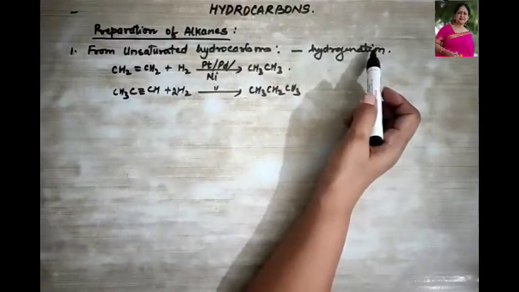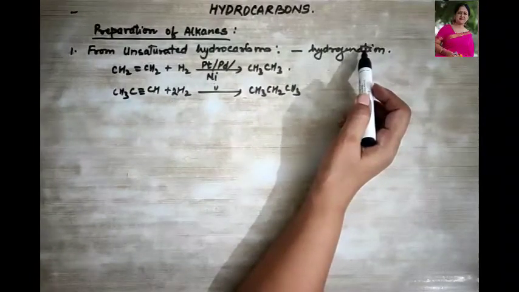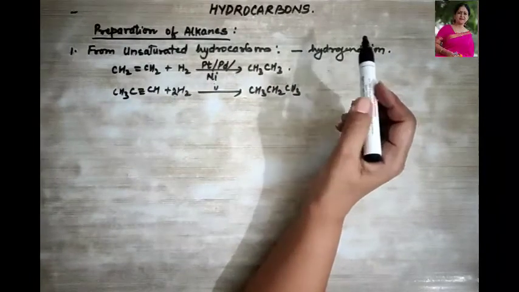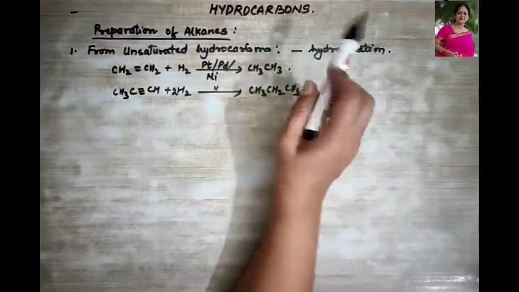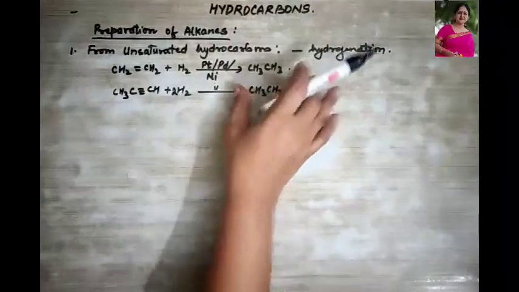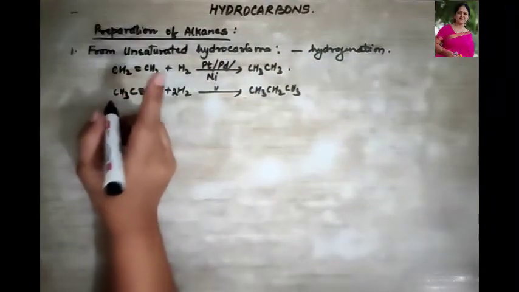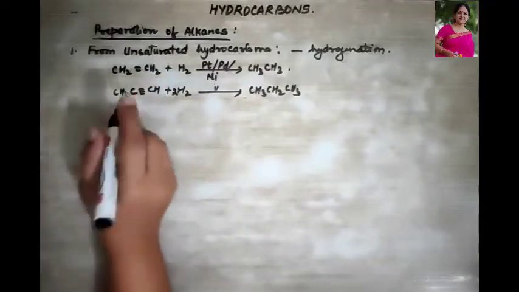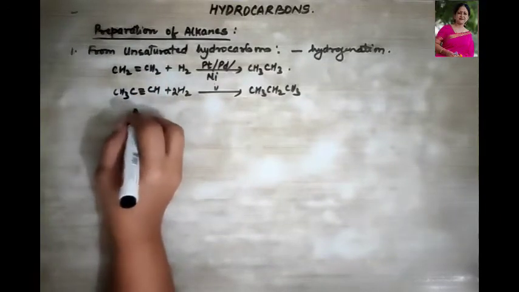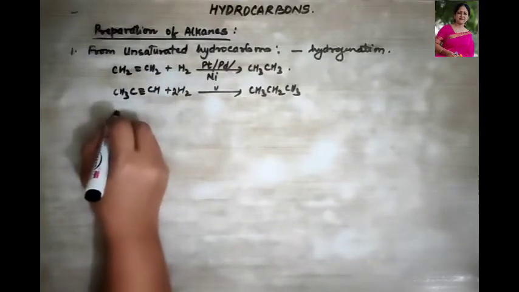The reaction is termed as hydrogenation, right? And over here, platinum and palladium catalyze the reaction at room temperature. Followed? But the reaction in the presence of nickel catalyst at 523 Kelvin, the reaction will then be termed as,